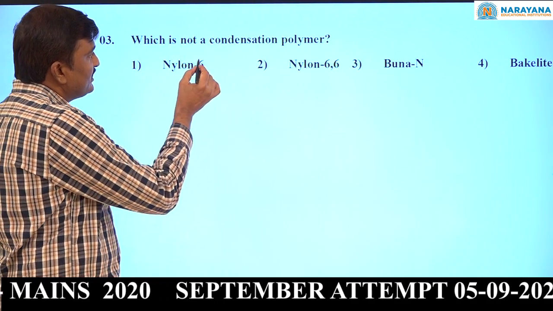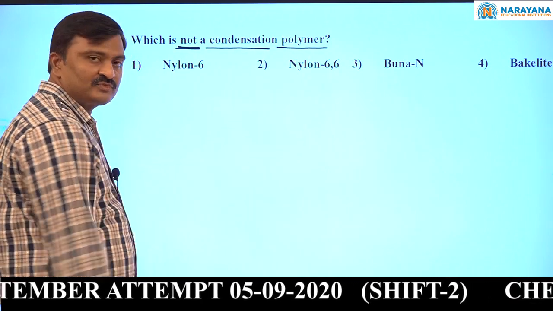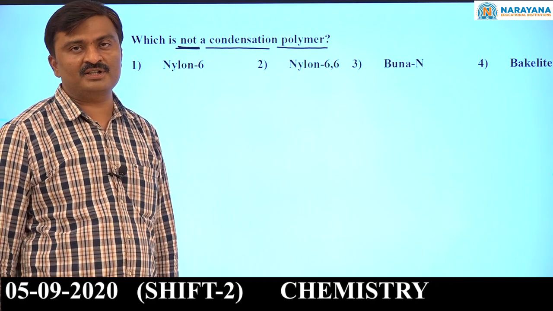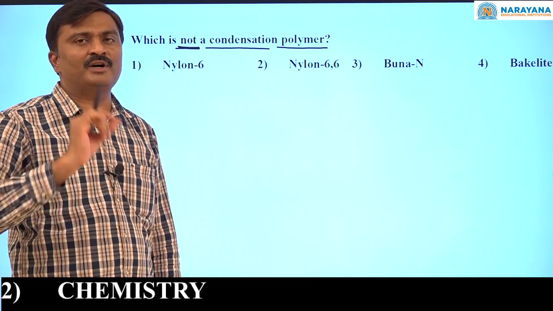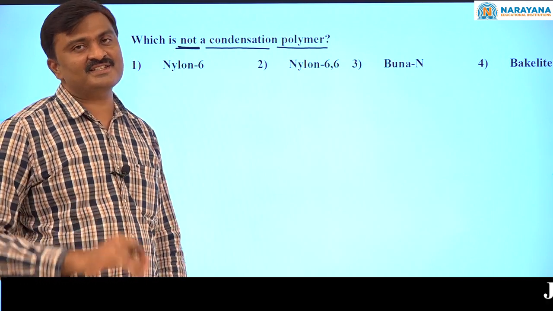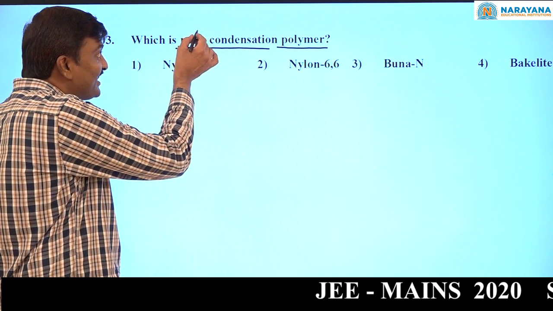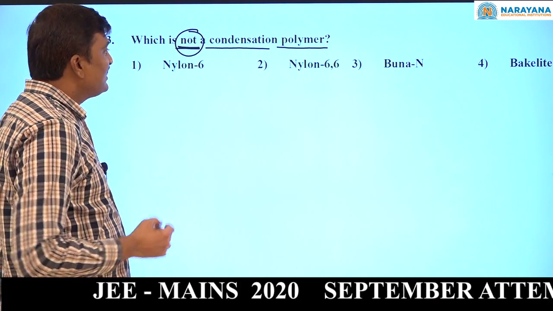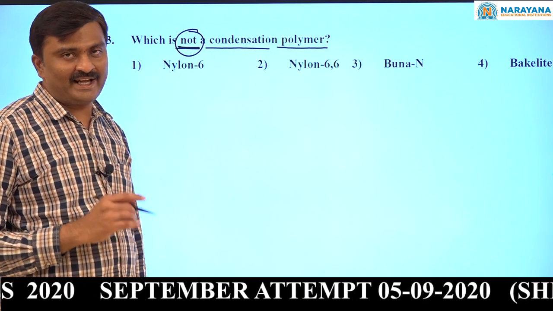Which of the following is not a condensation polymer? What is condensation? Addition of 2 or more molecules with elimination of some simple, small molecules like water, ammonia, HCl. Then that is called condensation. Now see, which one here is not a condensation polymer? Nylon 6 is the condensation polymer of caprolactam.